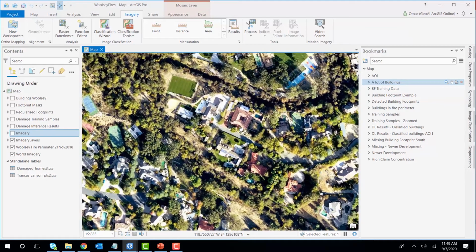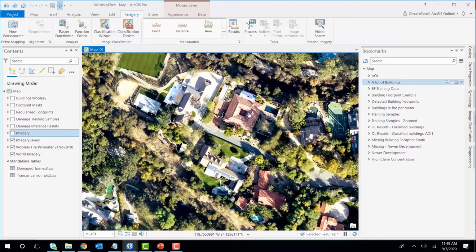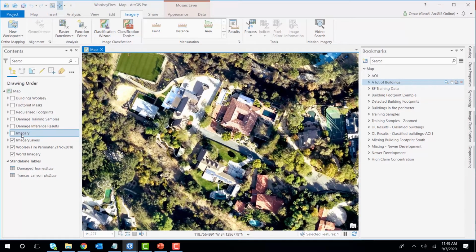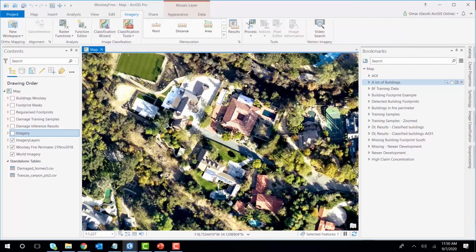So let's say we don't have any building footprints. We need this to train the model. As you know, we need some examples to train the model. So we're going to label some data. And for this, we're going to use some of the new tools, like the Label Objects for Deep Learning tool that you can find under Imagery.